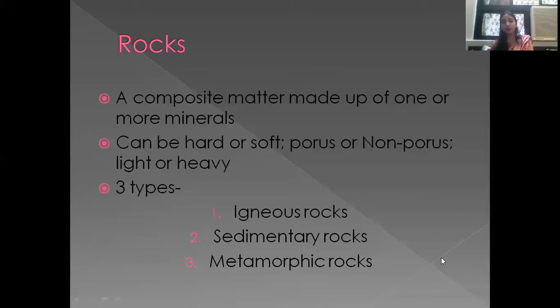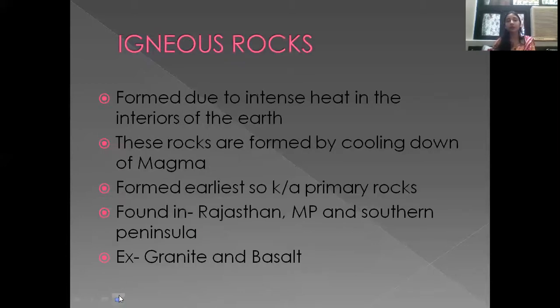So let's talk about igneous rocks. What do you mean by igneous rocks? Igneous rocks are formed due to the intense heat in the interiors of the earth. We all know that on the outside the earth is cool, but when we go deep inside the earth, the middle of the earth, it is very hot. There is a lot of heat in that part, and because of this heat, these rocks are formed.